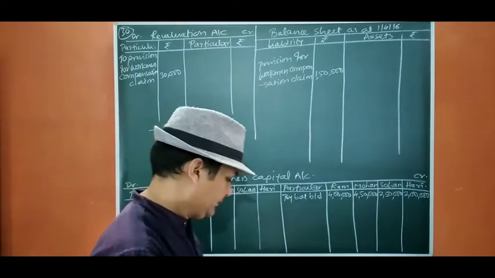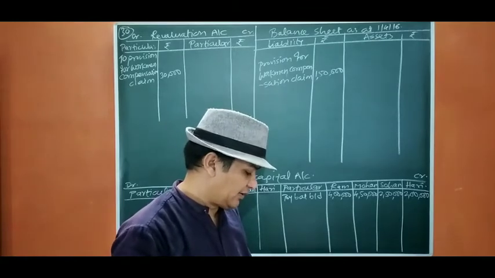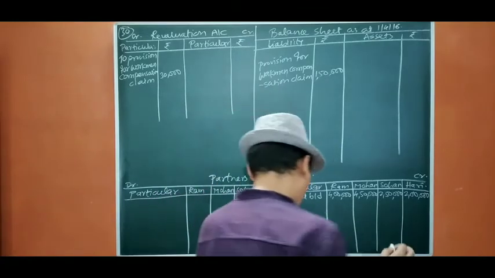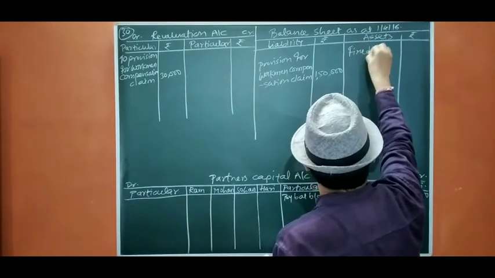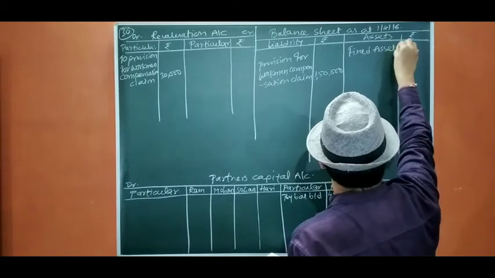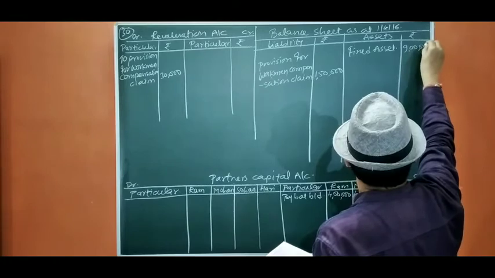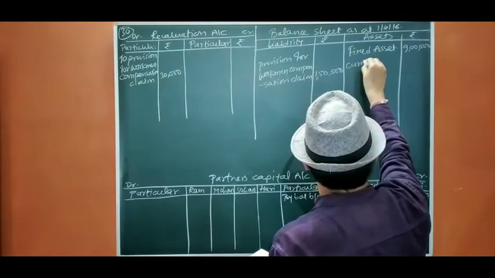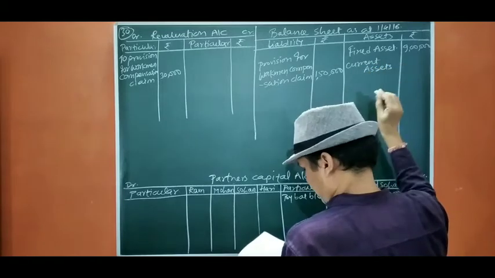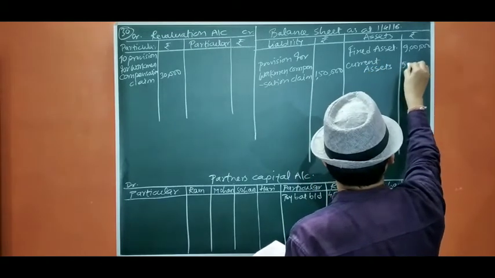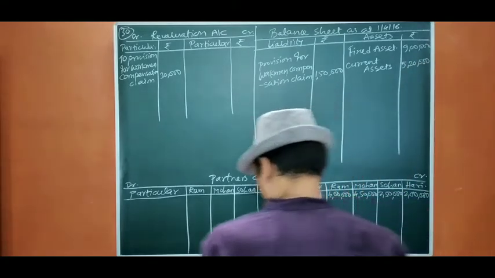It is said there is no adjustment in fixed asset or current asset, so we are going to write as it is. So fixed assets, it is not going to be changed, that is 9 lakh. Okay, and current asset, it is 5,20,000. Okay, now we move to the adjustment.